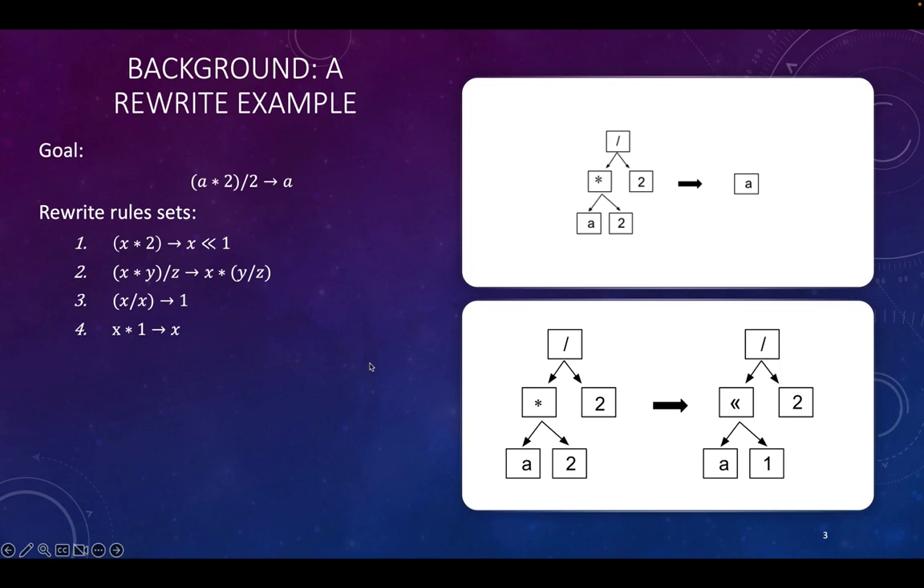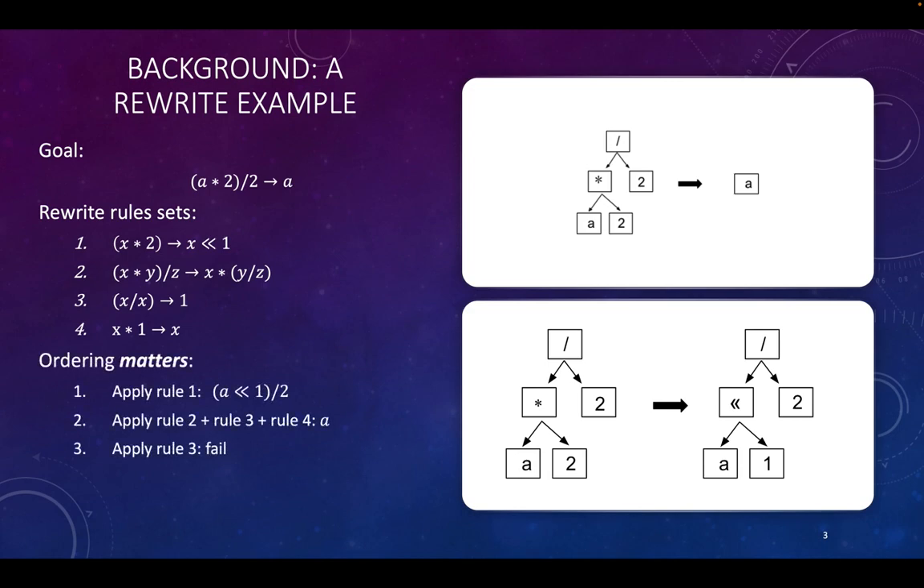Suppose I have an expression a times 2 and then divided by 2, and I want to rewrite this expression to a, the optimal form of the expression. We are going to achieve the rewrite by some rewrite rules. We are given 4 different rewrite rules. For example, the first one, x times 2, rewrites to x left shift by 1. This is usually more efficient because the shift operation is faster than the multiplication.